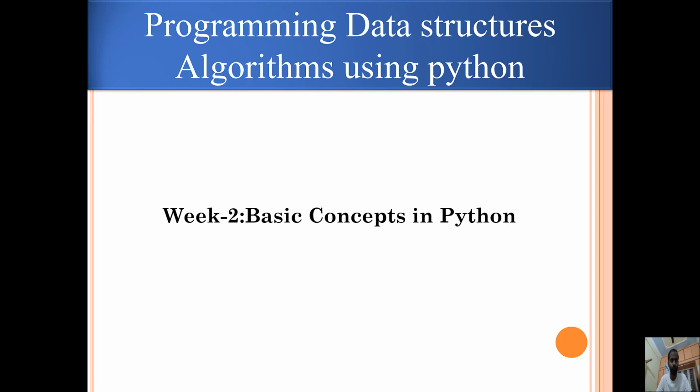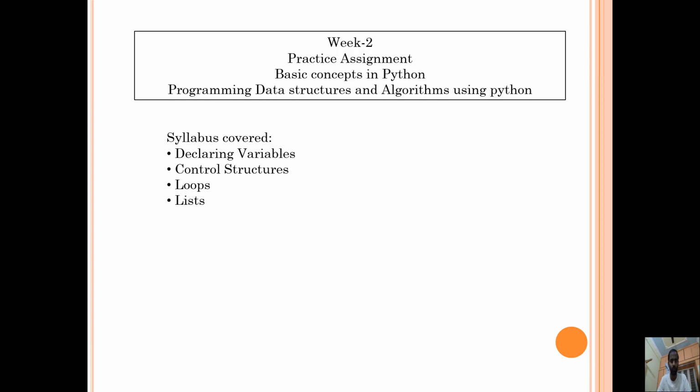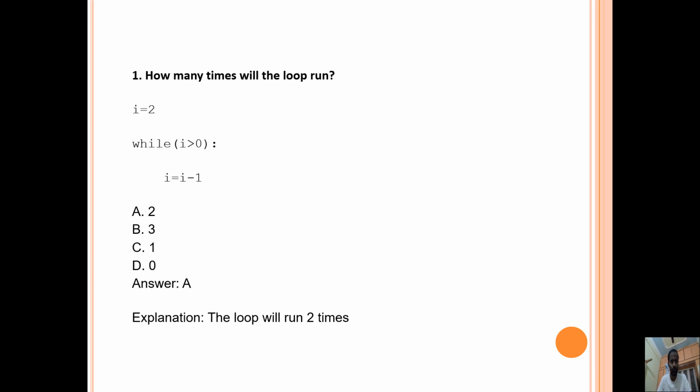Good evening to everyone. In this lecture, I would like to discuss some assignment questions on basic concepts in Python from the course Programming, Data Structures and Algorithms using Python. In this assignment, we covered the following concepts: declaring variables, control structures, loops, and a few concepts in lists.